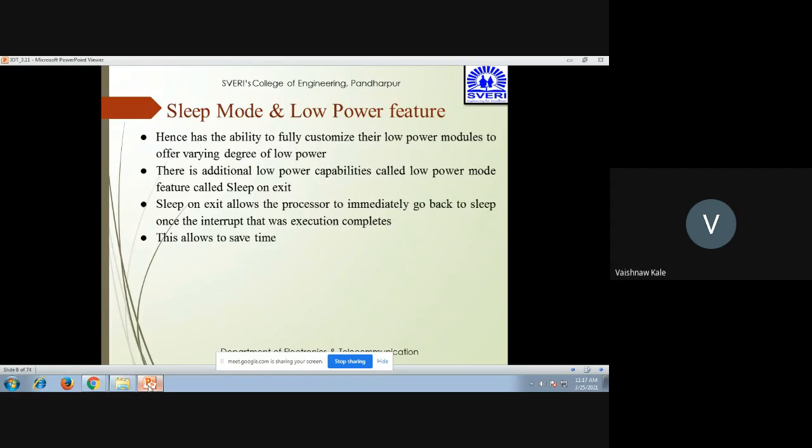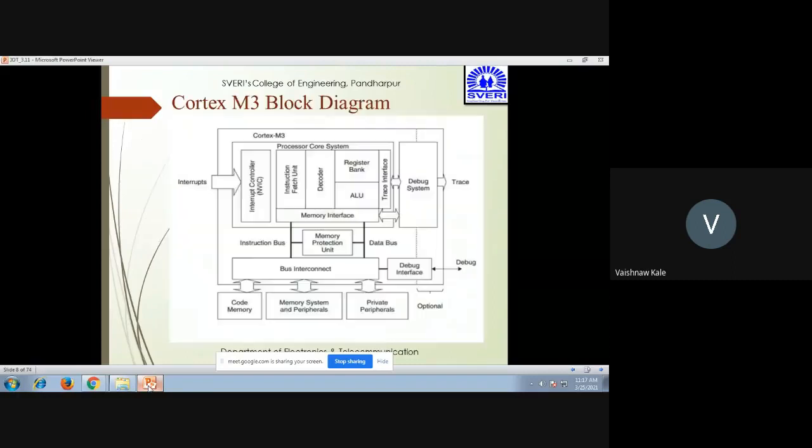There is an additional low power capability called the sleep on exit mode. So this is also a very important feature, sleep on exit mode. Sleep on exit allows the processor to immediately go back to sleep once the interrupt execution completes. This allows to save the time.